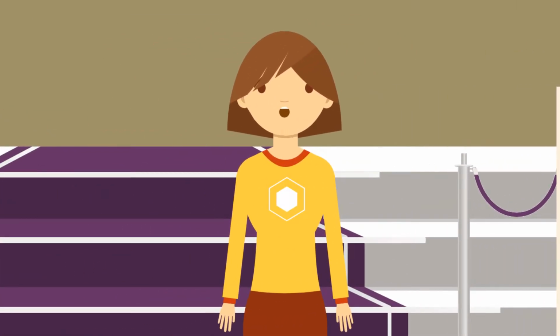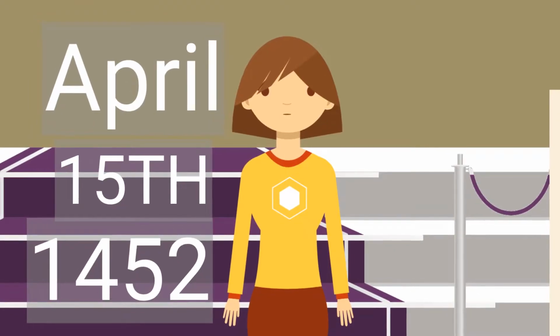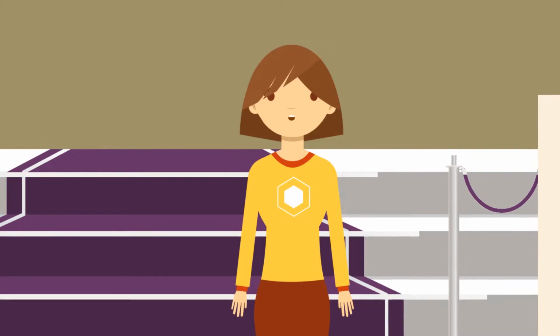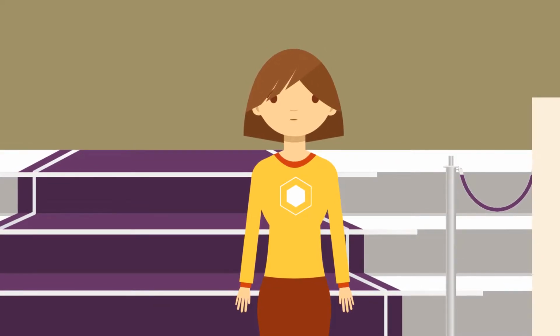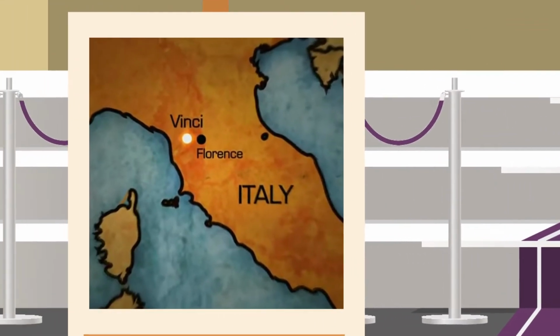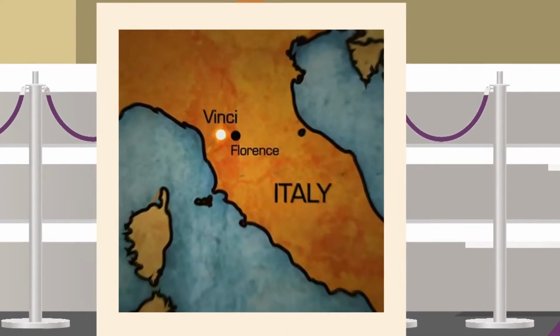Leonardo da Vinci was born on April 15th, 1452, near what is known now as Florence. He was born out of wedlock. His mother was a peasant and his father was an attorney and notary. He lived with his mother up to the age of 5. He then went to live with his father and his family in their estate in Vinci, hence the name Da Vinci. He was raised with his grandparents and his father's family.